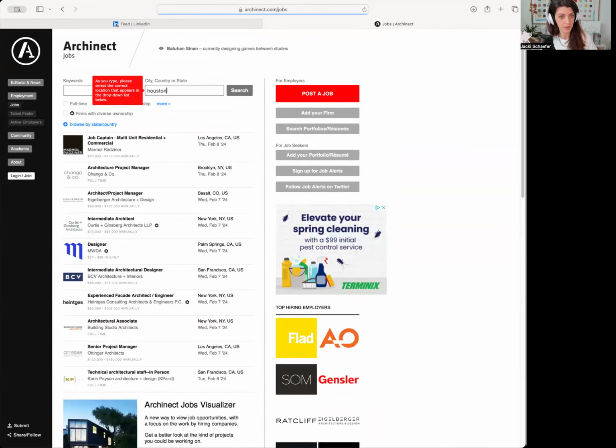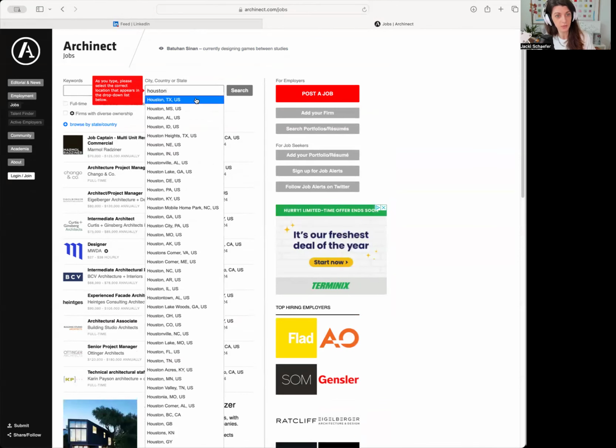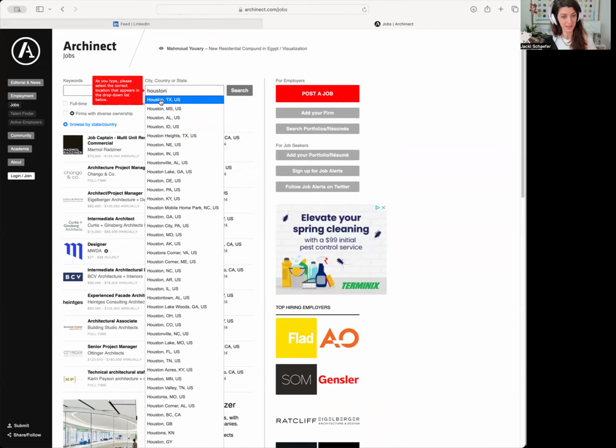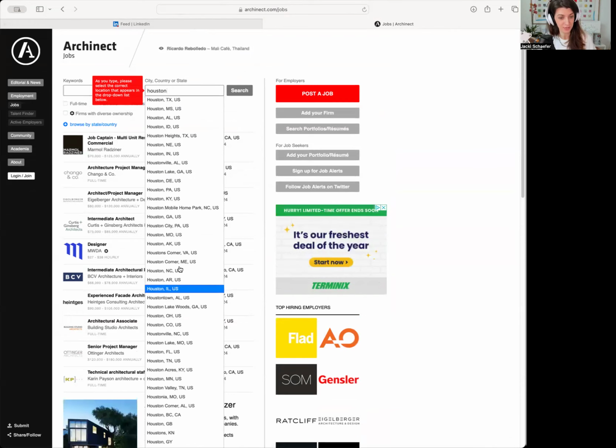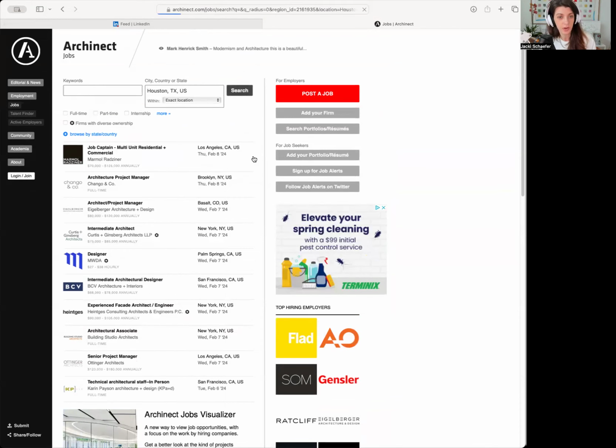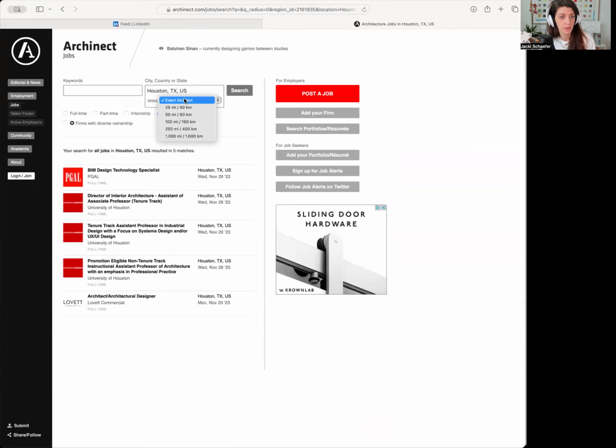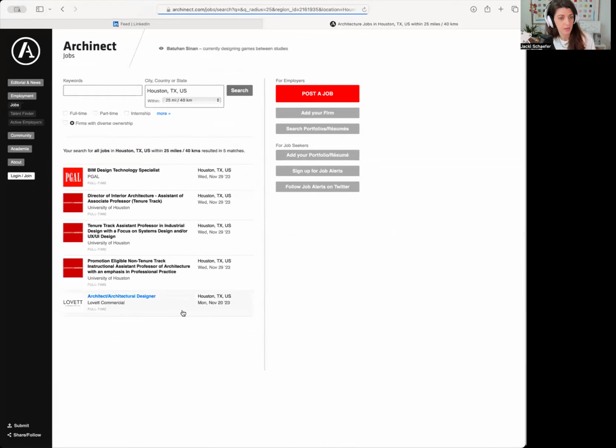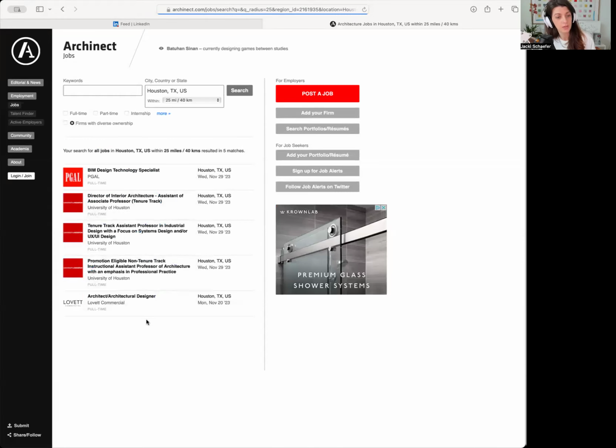If I type in city, country, or state, it's really important that when you do that, if I'm going to type in Houston, that I don't just hit enter really quickly. I need to choose it from the drop down. It won't work if you don't choose it from the drop down. They've got lots and lots of options here for places. I didn't realize there were so many Houstons. You want to make sure that you choose the correct one and hit search. You can choose a radius if you want. I don't know that that's going to make any difference here, and you'll see some positions.